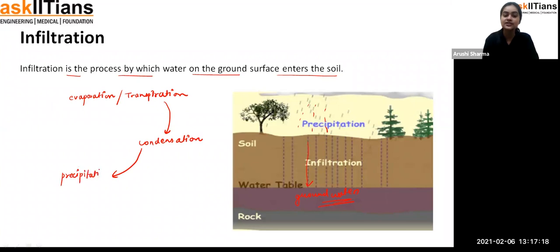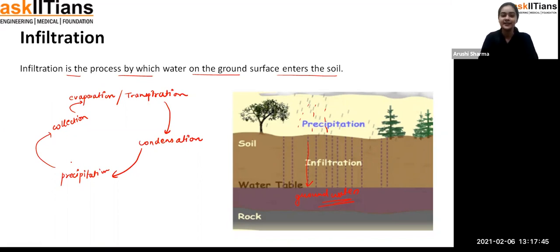After the precipitation there will again be collection of water, and when the water is collected in the rivers, oceans or lakes, again there will be evaporation. So that's how the water cycle works, and the water cycle is called the circulation of water. Fine, and that's how we are getting rainfall, clouds and all. So this is the whole process of the water cycle.